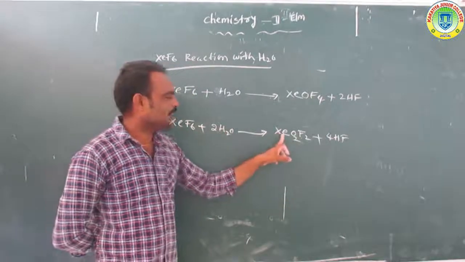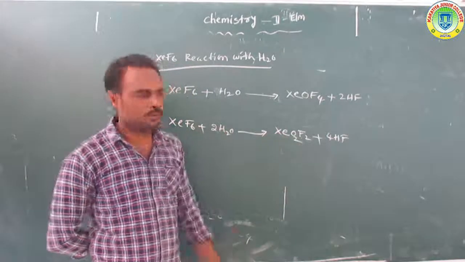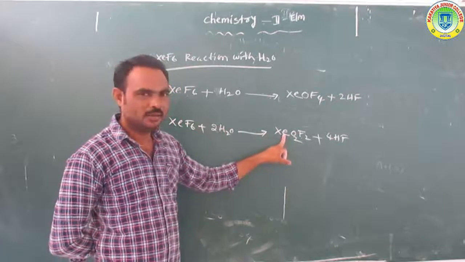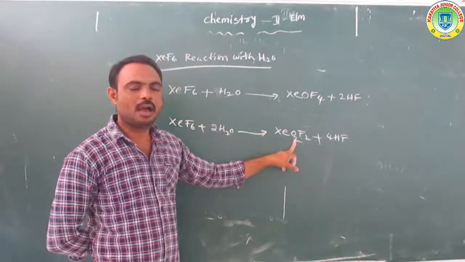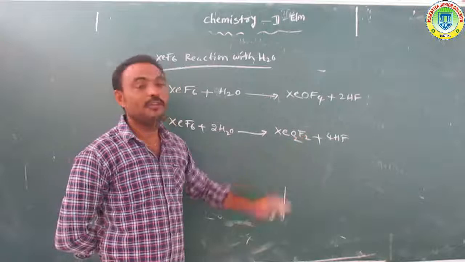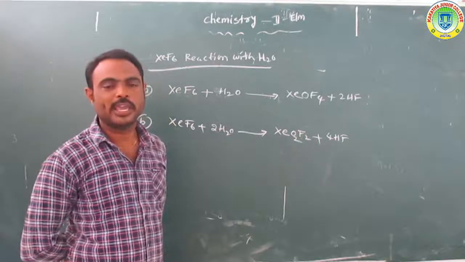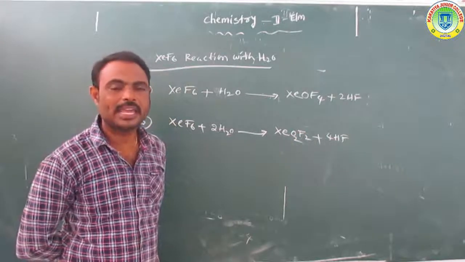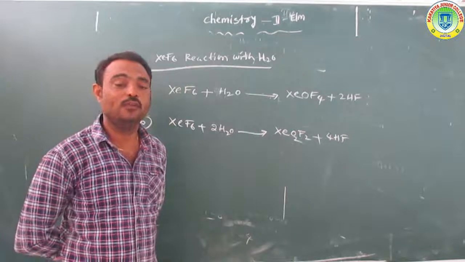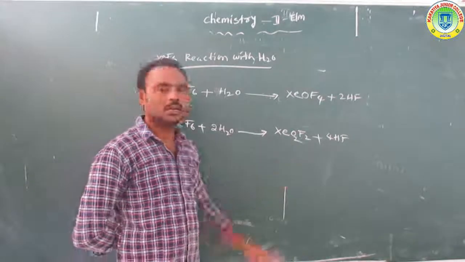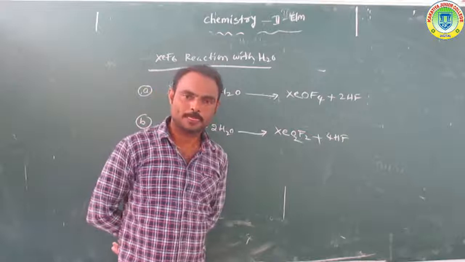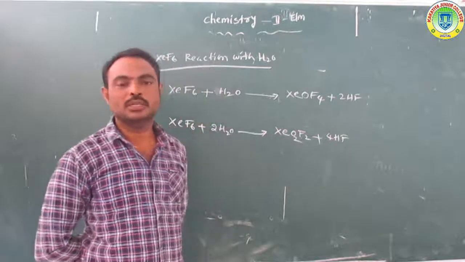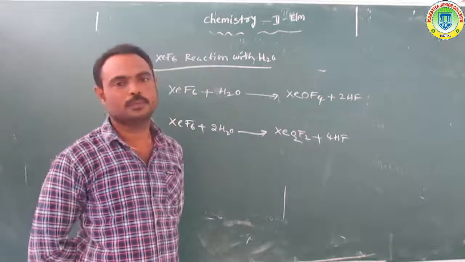What is the meaning of XeO2F2? Xenon dioxydifluoride. It is also a xenon compound.